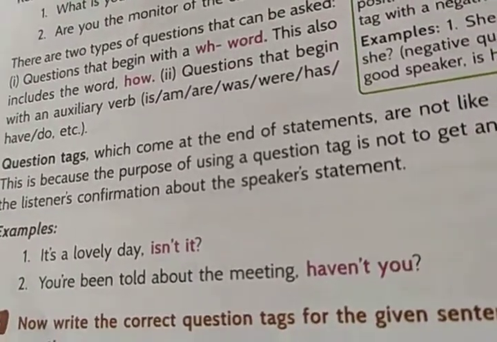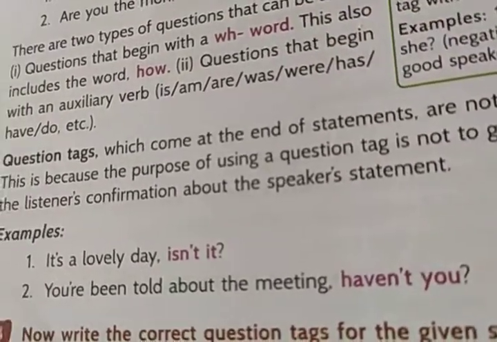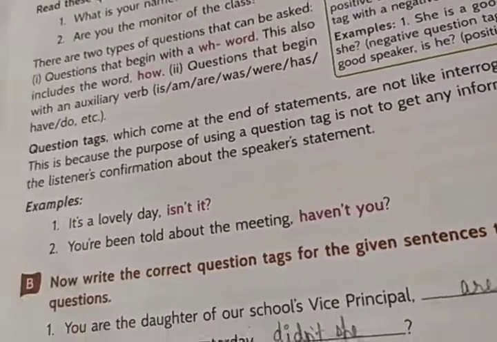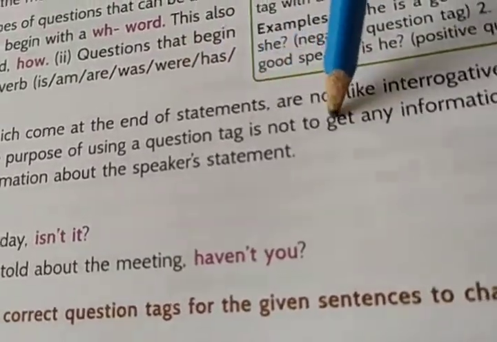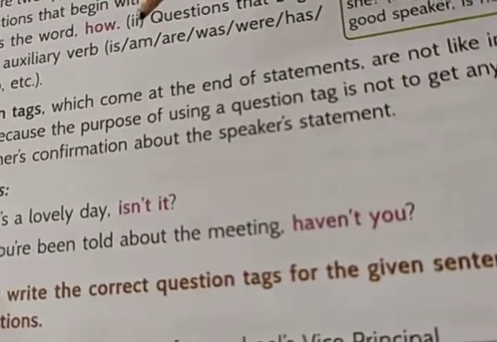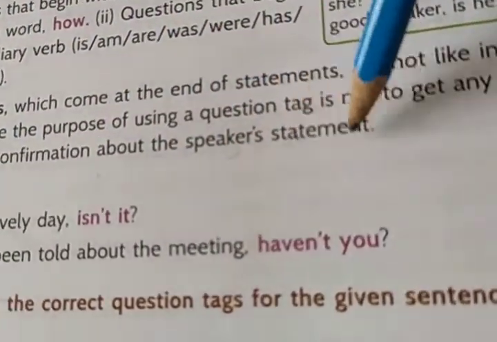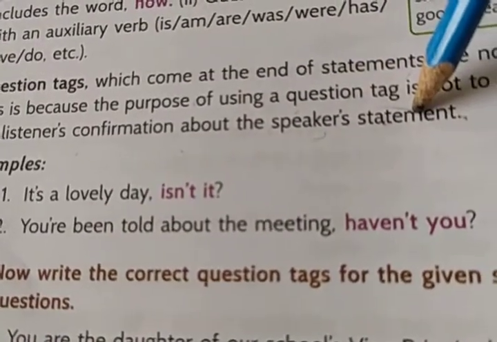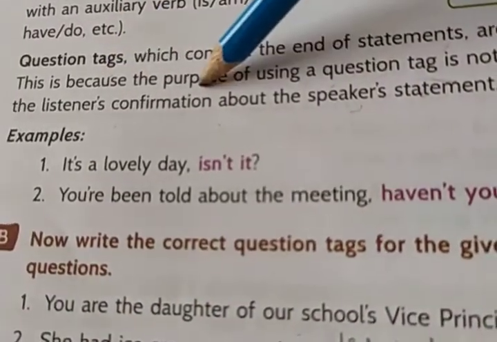Okay. So question tags, which come at the end of the statements, are not like interrogative sentences. This is because the purpose of using a question tag is not to get any information, but to get the listener's confirmation about the speaker's statement. So from the listener who is listening, we get confirmation of the speaker's statement.